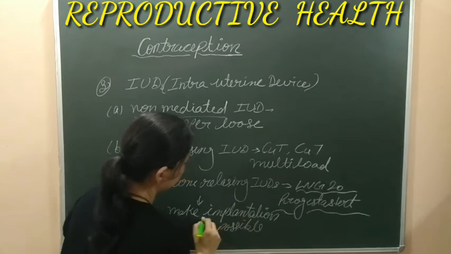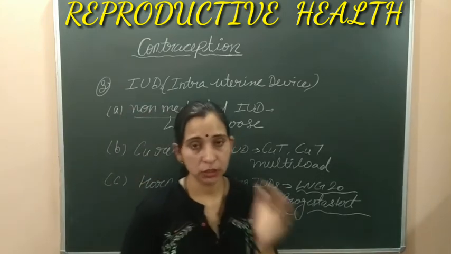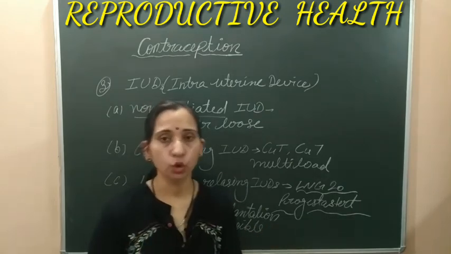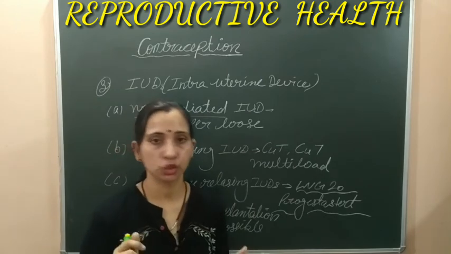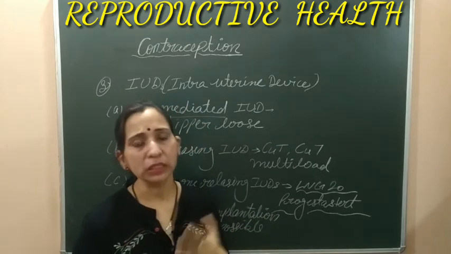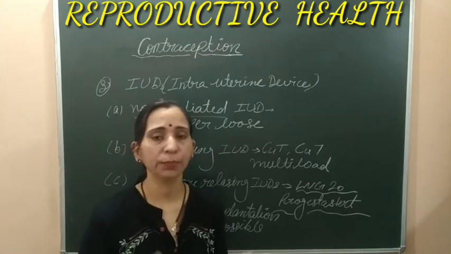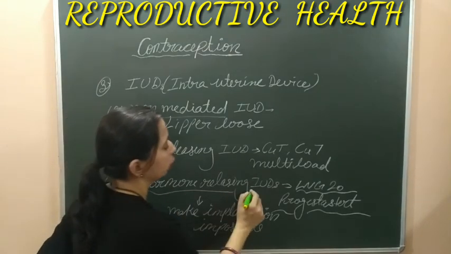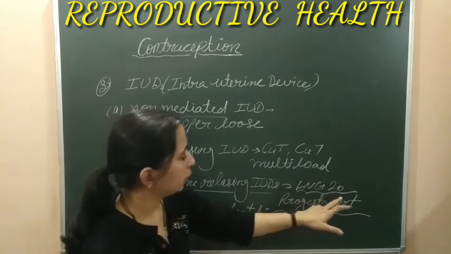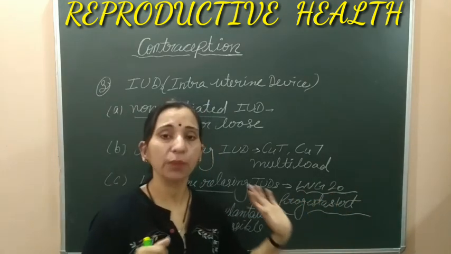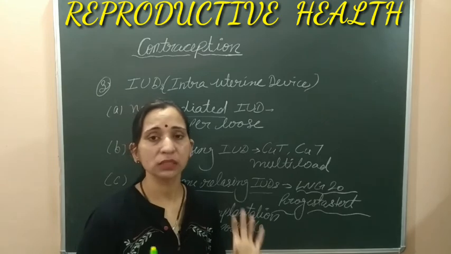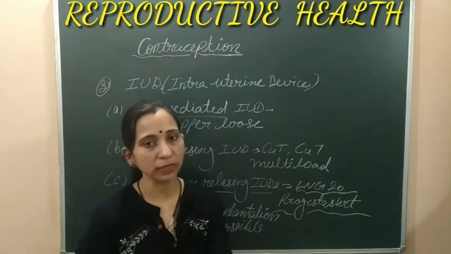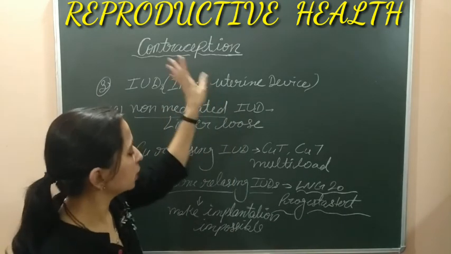So what happens here, like you know that after fertilization implantation is done, and for implantation the uterus should be ready to receive the zygote so that it can be implanted, and for this the progesterone hormone plays a very important role. When the uterus is not ready for implantation, then how can the pregnancy be conducted? So this is the way the hormone releasing IUDs, like LNG-20 and Progestasert, release some specific type of hormones which make the uterus not suitable for implantation. If the fertilization happens but the implantation does not happen, then they work as another contraceptive method.